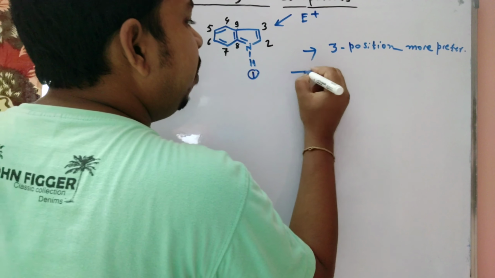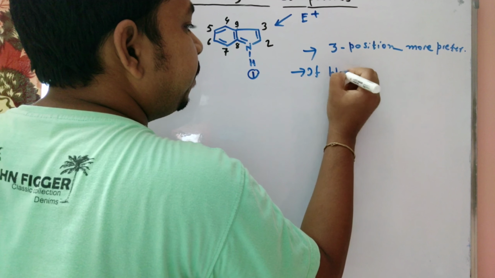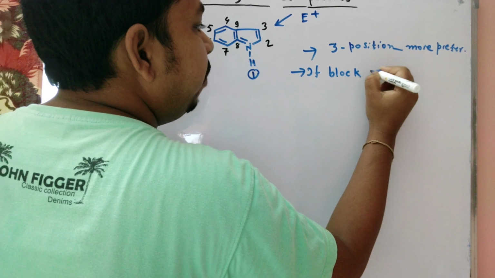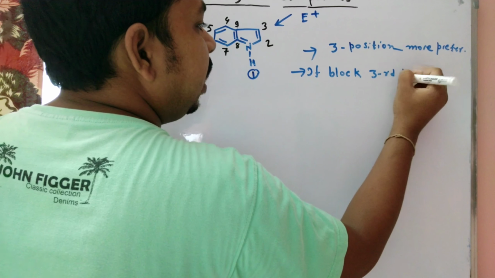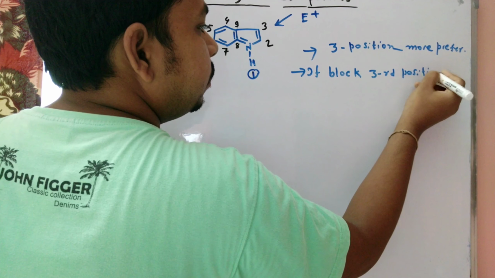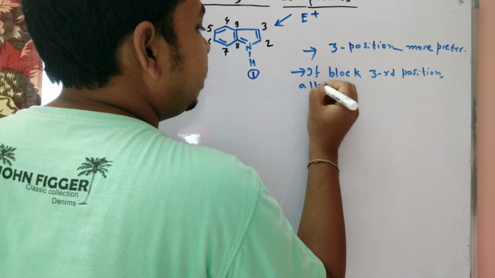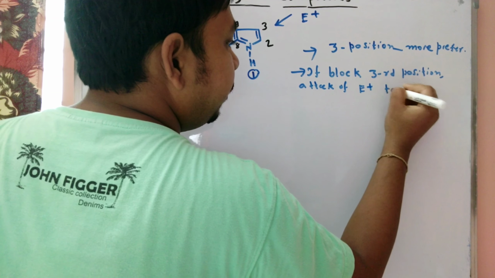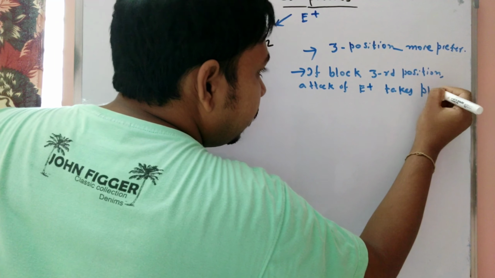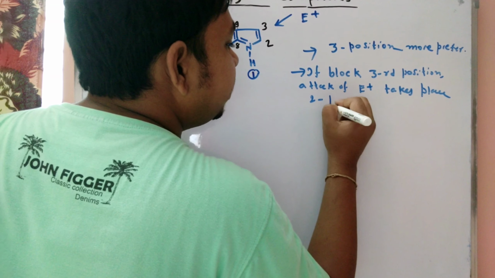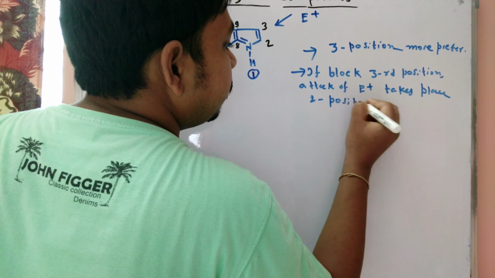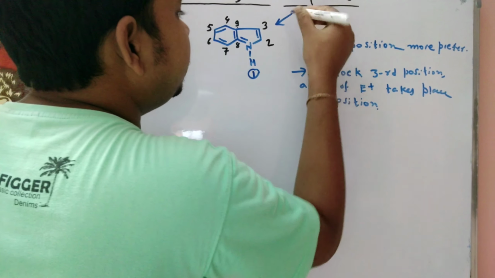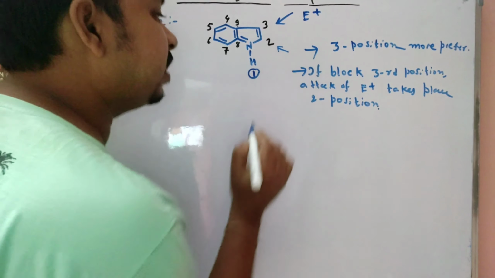If the 3rd position is blocked, then the attack of the electrophile takes place at the 2 position.